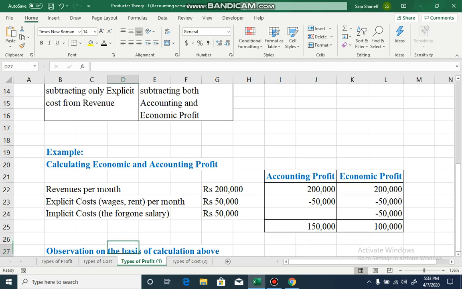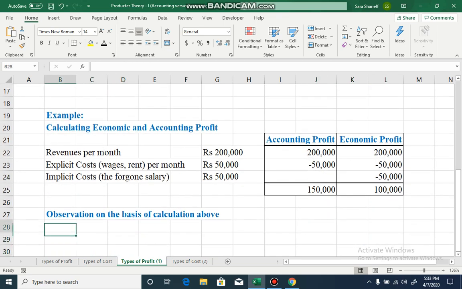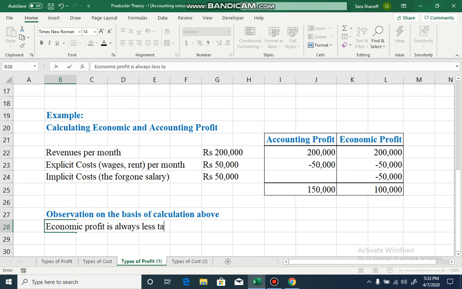So what do you notice? What is the observation that you make on the basis of this calculation? That economic profit is always less than accounting profit. Okay, it's important to mention this, whenever implicit costs exist, right? Is the concept of implicit cost clear? The opportunity of earning some money that you lost because you decided to do some other thing. So when you will be doing that other thing, that implicit cost will be added.